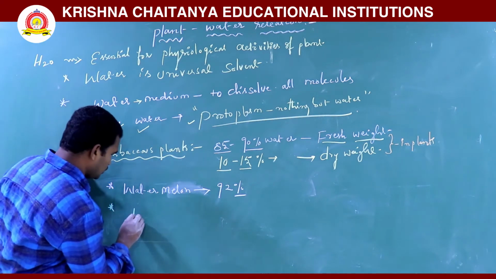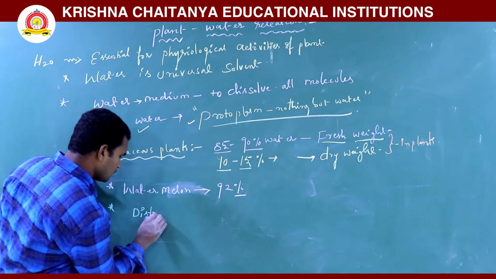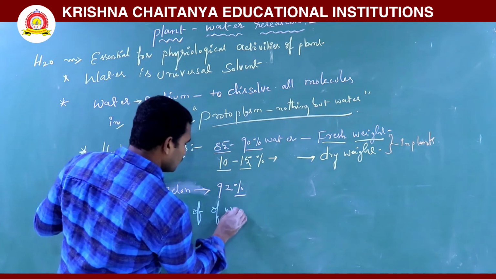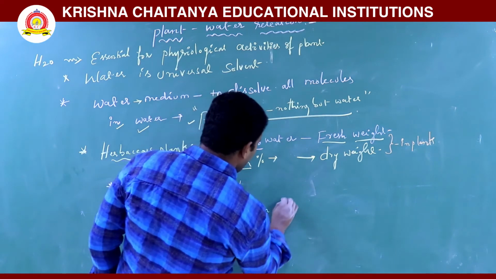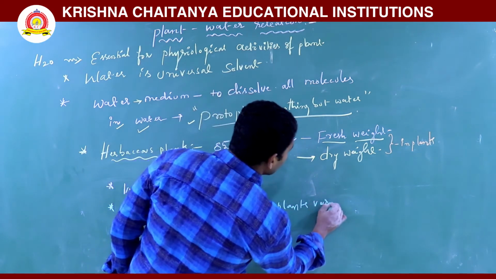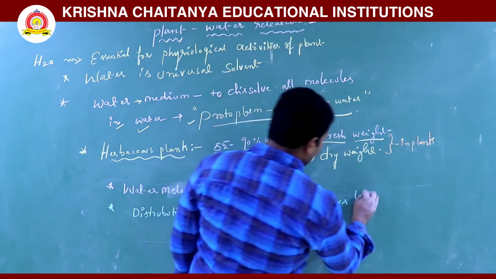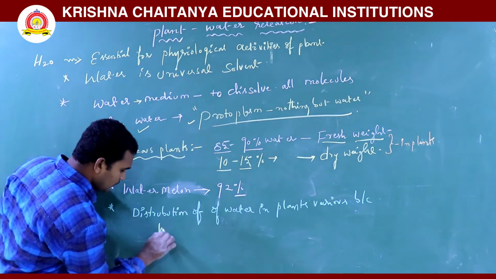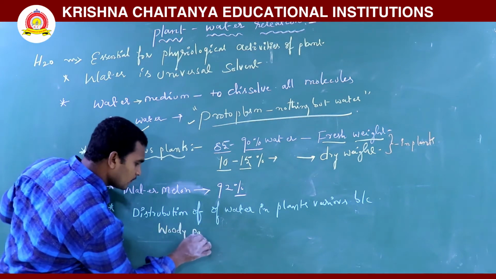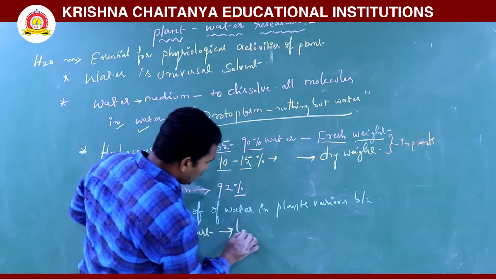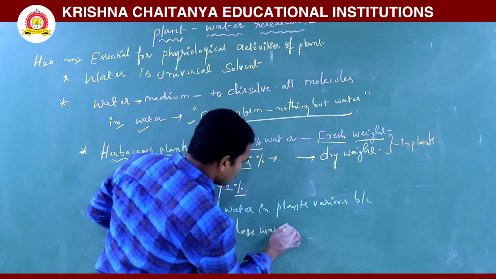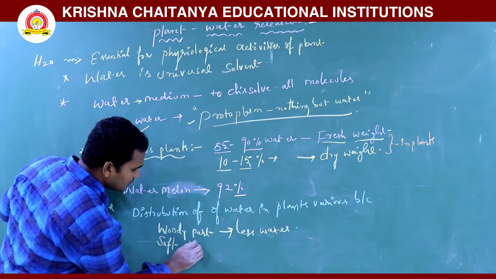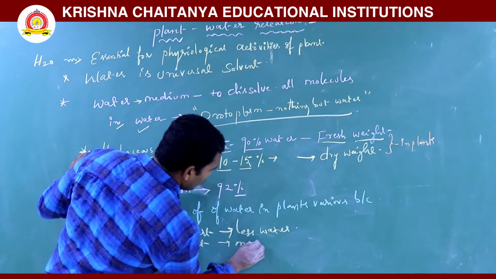Now the distribution of water in plants varies, because woody parts have less water and soft parts have more water.